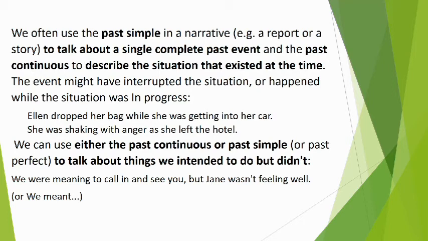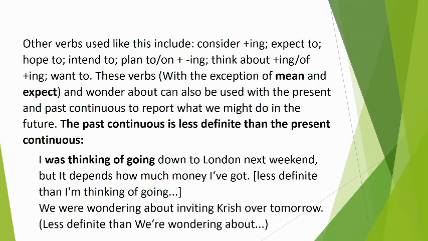Use either the past continuous, simple past or past perfect to talk about things we intended to do but didn't. For example, we were meaning to call in and see you, but Jane wasn't feeling well. Or we can say, we meant to call in and see you, but Jane wasn't feeling well. So here, we intended an action to do, but we didn't.